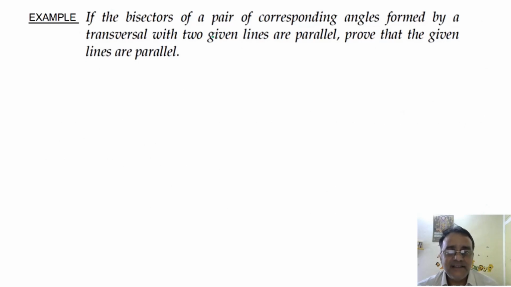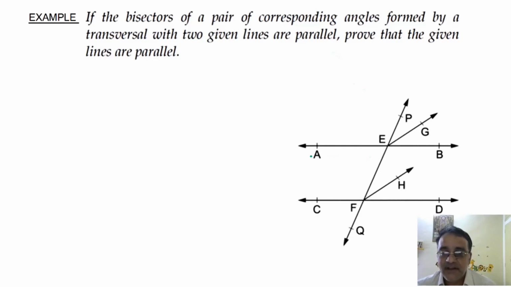If the bisectors of a pair of corresponding angles formed by a transversal with two given lines are parallel, prove that the given lines are parallel. Corresponding angles के bisector अगर parallel हैं, तो जो given lines है वो भी parallel होंगे. See, AB and CD are two lines. These are not parallel lines. ये दोनों parallel lines नहीं दिया हुआ है.